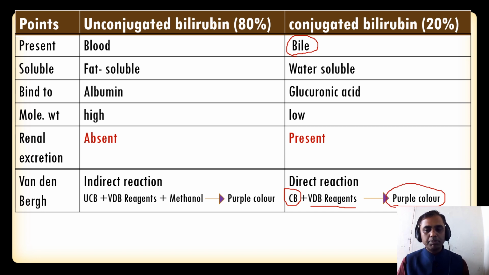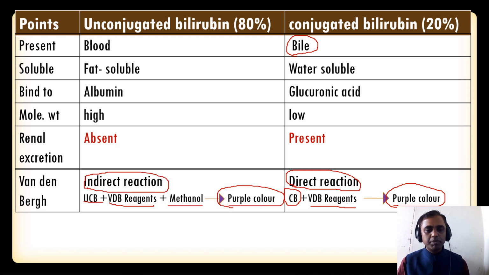Directly it will produce the purple color. So if it is conjugated bilirubin, it produces purple color, so we call it the direct reaction. Whereas the unconjugated bilirubin, when joined with the Van den Bergh reagent, will not produce the purple color reaction. After 30 seconds, when we add methanol into this solution, it will produce the purple color solution. That is the reason we call it an indirect reaction.